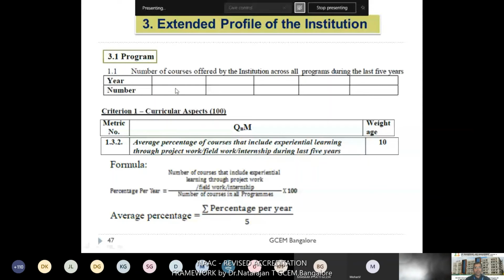You can see an example for a quantitative metric here. In 1.3.2, they are asking the average percentage of courses that include some project work or field work, internship during the last 5 years. During the evaluation of your metric, they will evaluate based on this formula only. Actually, the formula is how to calculate the percentage per year. Every year you can see year-wise data is there. Here you are entering the number for the particular year. That number is reflected in this formula. I will show it highlighted.